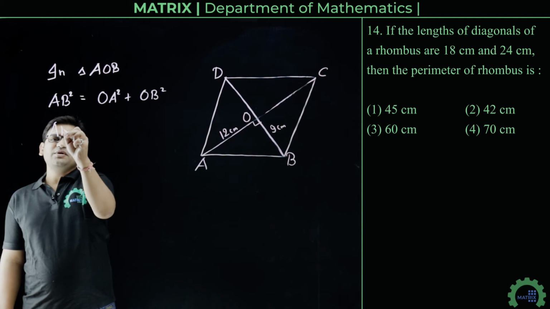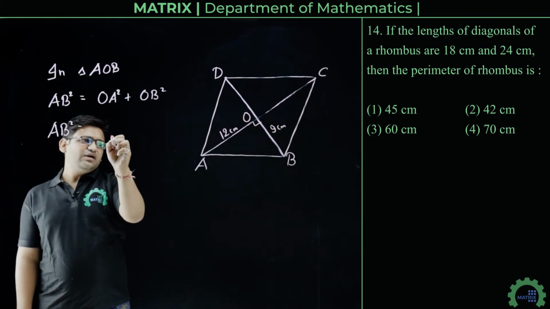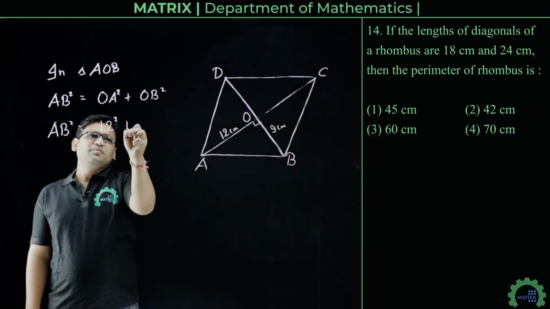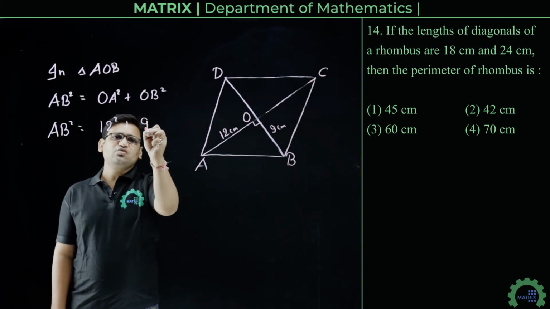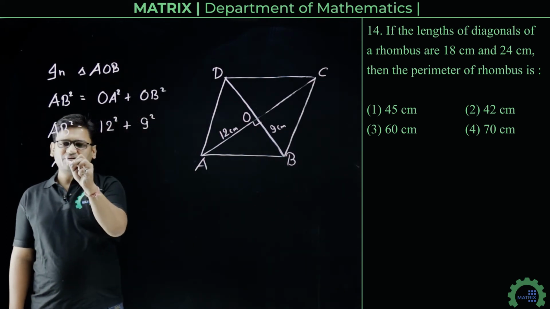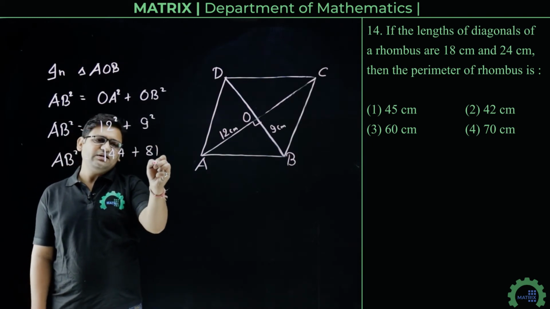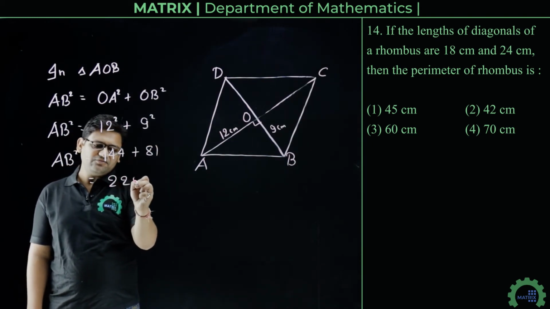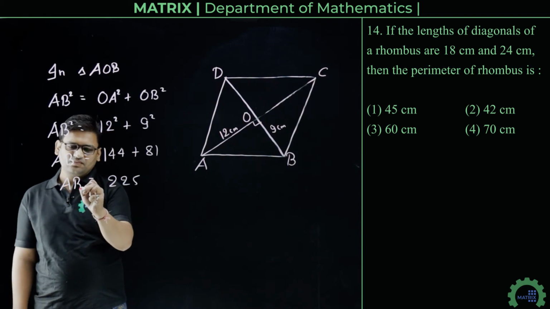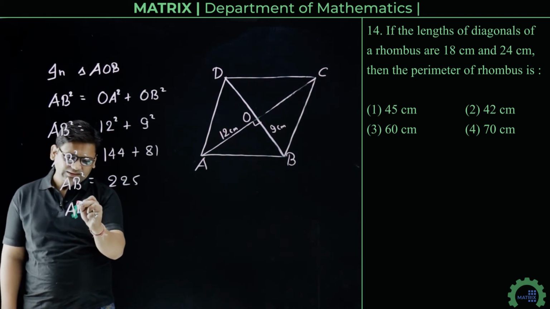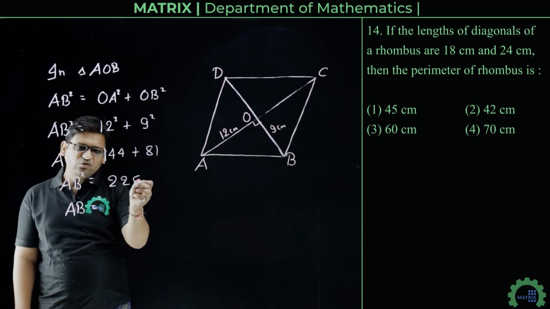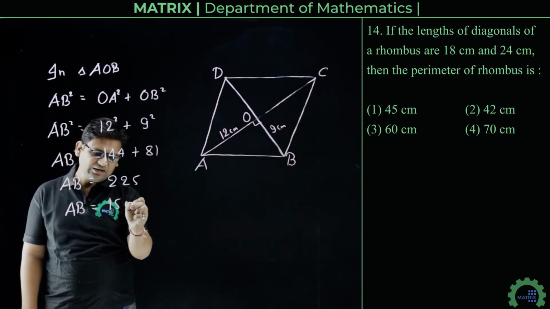Again, AB square equals 12 square plus 9 square. So AB square will be 144 plus 81, that is 225. So length AB will be square root of 225, that is 15 centimeter.